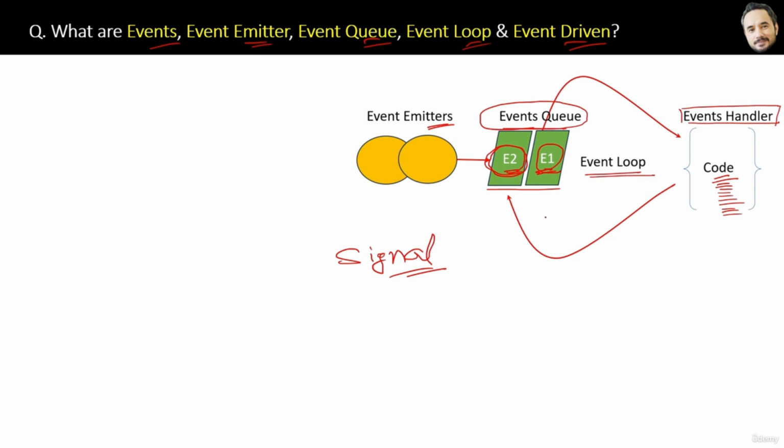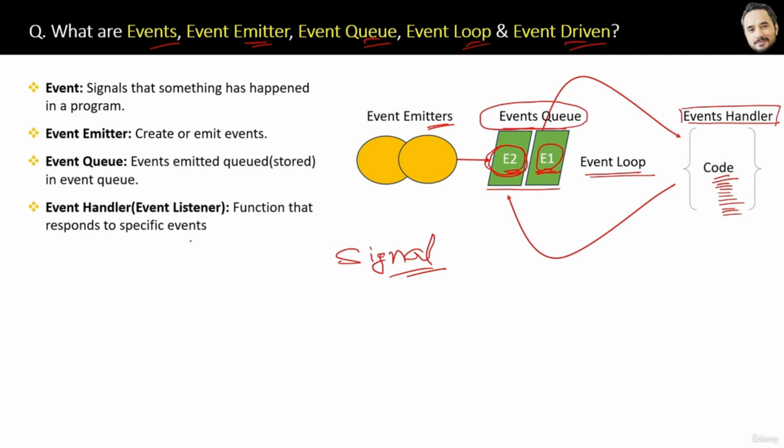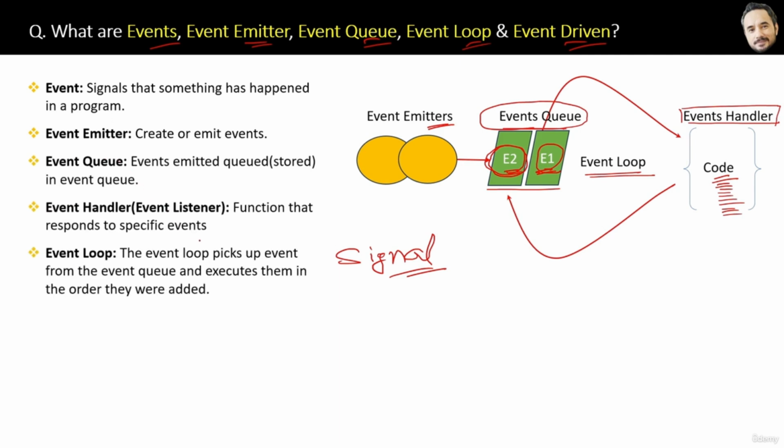Okay, so great. That's the whole story. Easy, right? About how the events are originated and how they are processed. And also here I have written the simplest and easiest to understand definitions of events, event emitters, event queues, event handlers, and event loops. Okay, I already explained all of that.